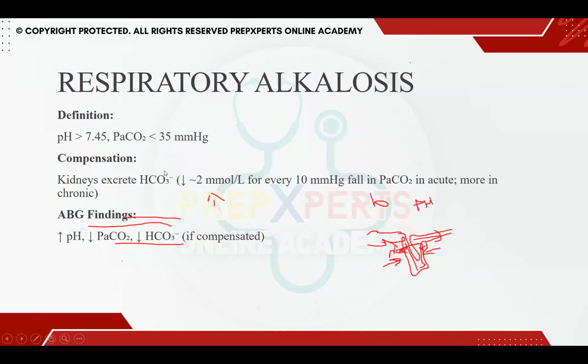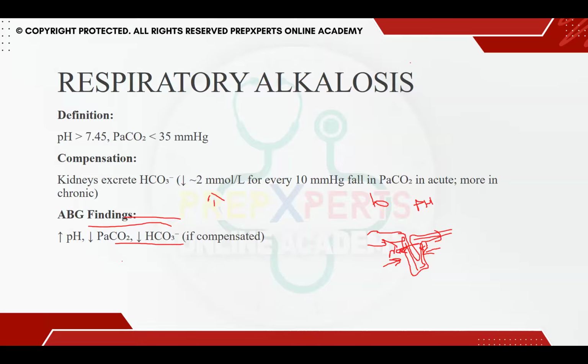Then respiratory alkalosis. So in the range of acid-base disorders, if I'm going to triage, this is the least important one, but you still have to remember this, because there is one certain pediatric condition which presents with respiratory alkalosis, and that is also an exam question. So that is why you have to understand this. In respiratory alkalosis, what happens? Your pH is more than 7.45. pH more than 7.45, that is alkalosis. Your PaCO2 is less than 35.